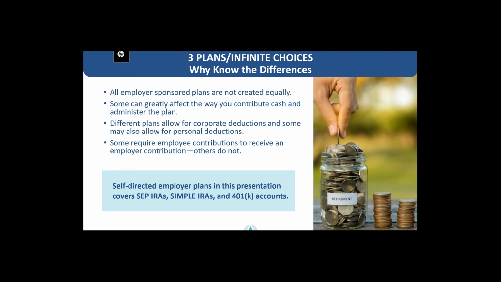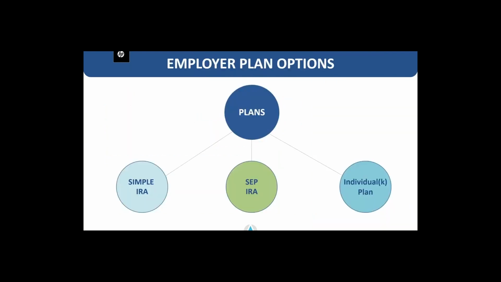Some can greatly affect the way you contribute cash and administer the plan, and different plans allow for corporate deductions, and some may also allow for personal deductions as well, meaning where you actually take the reduction in income, whether it be on the personal side or the corporate side of your tax filing. And some of these plans require employee contributions to receive an employer contribution match, and others do not. Specifically, those are going to be tied to the simple IRA and the 401k specifically. And self directed employer plans, again, can include SEP IRAs, simple IRAs, and 401k accounts.